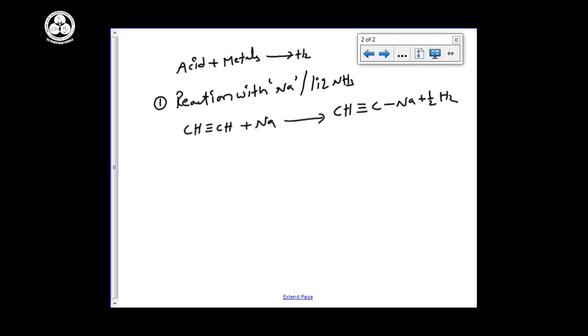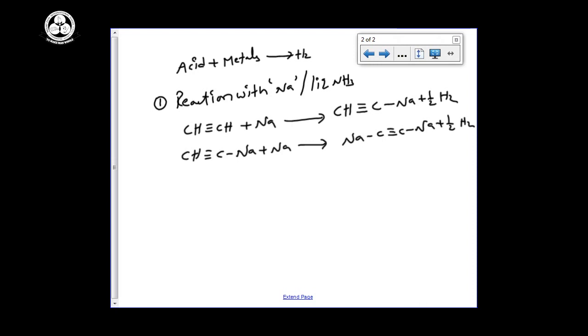Then again I am taking CH triple bond C Na, reacting with one more mole of sodium to give Na C triple bond C Na plus half mole of H2. This is the reaction we are using for the preparation of